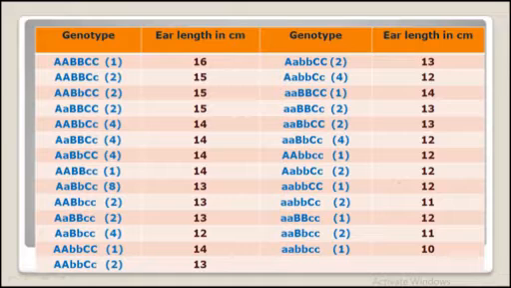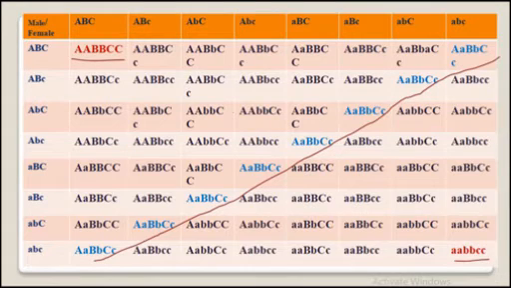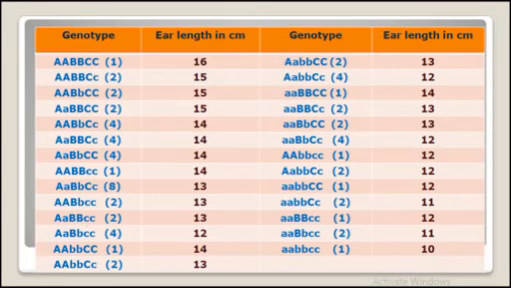So see here, we will summarize the table. See here, genotypes, ear length in centimeters, again genotype, ear length in centimeters. In this table, all these types of genotypes have been formed. This is the first genotype, which has only one number. This is the last genotype, which has only one number. All others have different numbers of offspring.